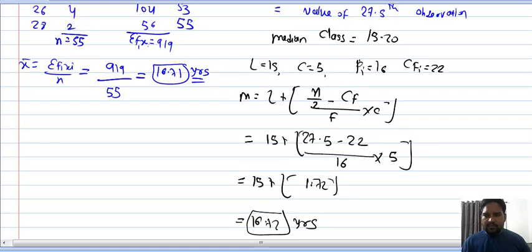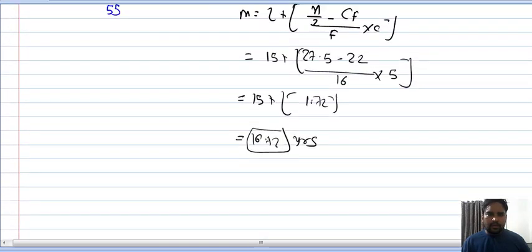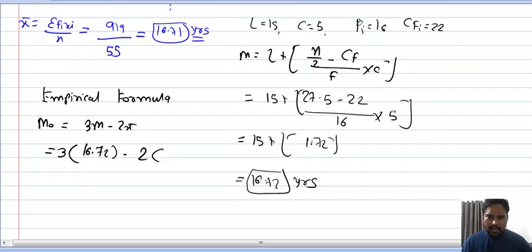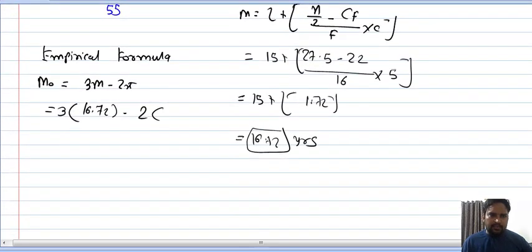Is this clear, everyone? Now the empirical formula. Mode equal to 3 median minus 2 x bar. So 3 times 16.72 minus 2 times x bar. X bar means 16.71.